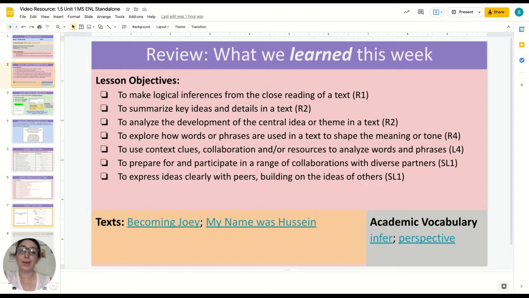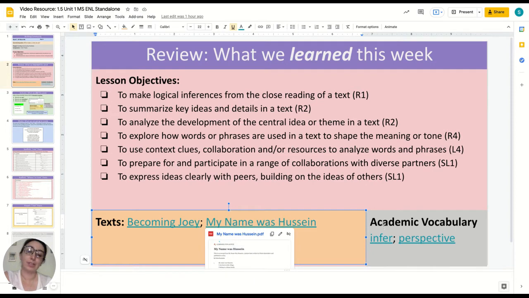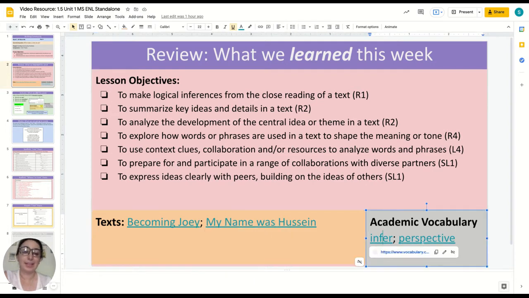On slide 2, you have the objectives for the week that you can review with your students. The texts from the week, Becoming Joey and My Name Was Hussein, are also here, as well as the academic vocabulary terms from the week.